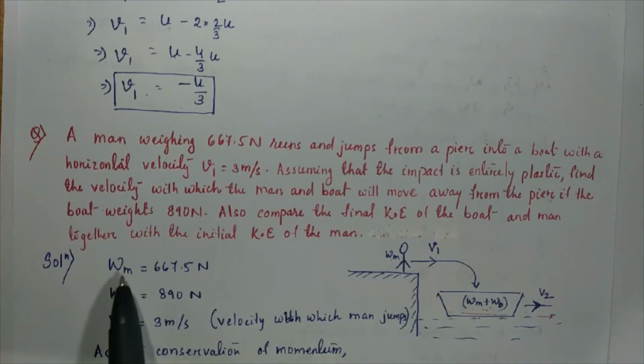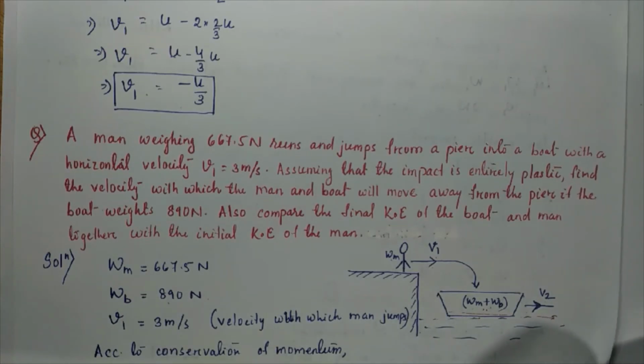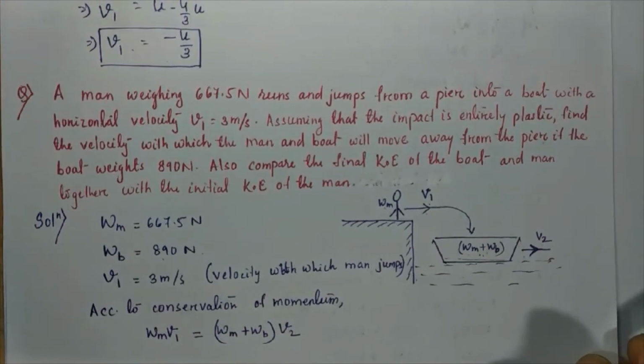So here we consider the data: weight of the man is 667.5 Newton, weight of the boat is 890 Newton, and V1 is the velocity with which the man jumps, that is 3 meter per second. Now according to the conservation of momentum, the summation of initial momentum is equal to the summation of final momentum.